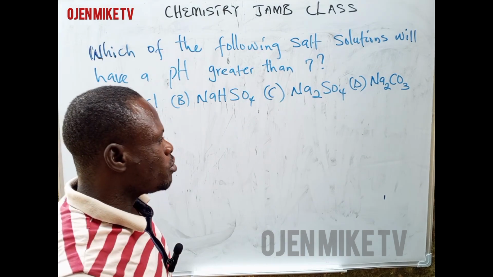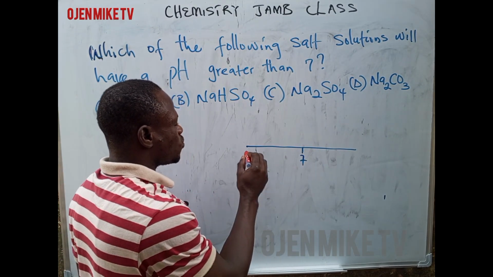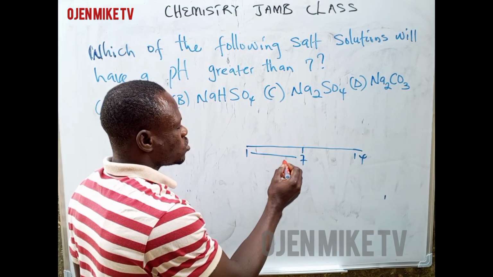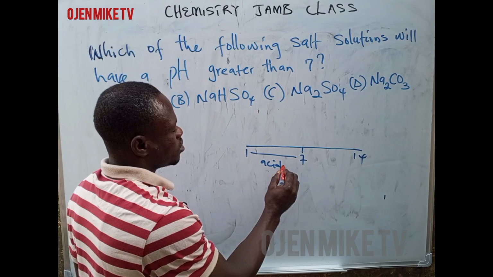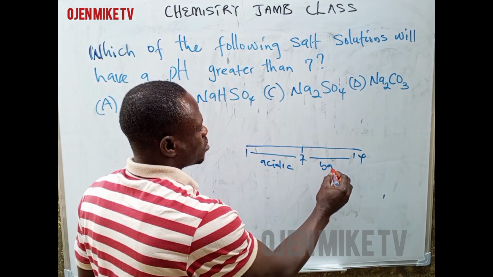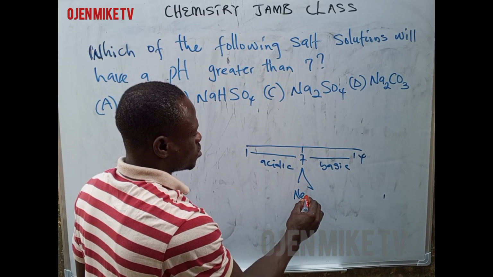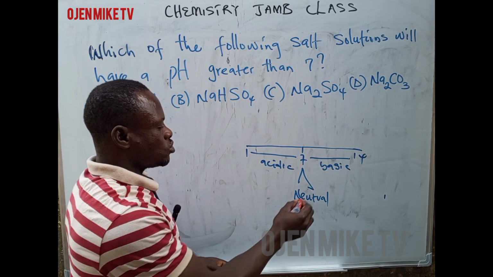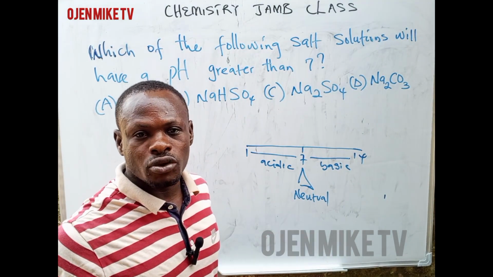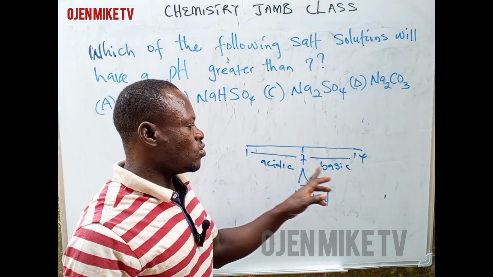Remember our pH scale. Our pH scale ranges from 1 to 14. From 1 to 7 is acidic, and from 7 to 14 is basic, while 7 is neutral. So if a pH is 7, that pH is neutral, just like water. Water is neutral. Now we have acidic or we have basic.